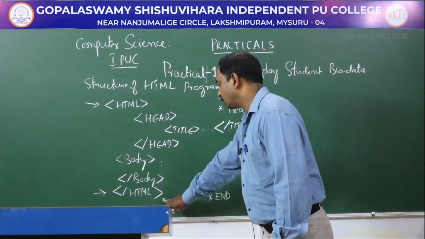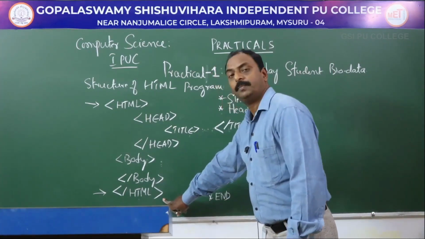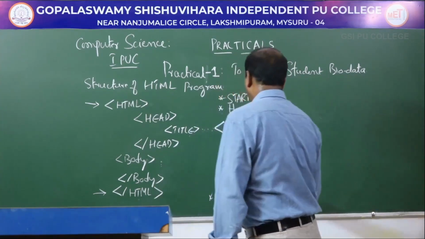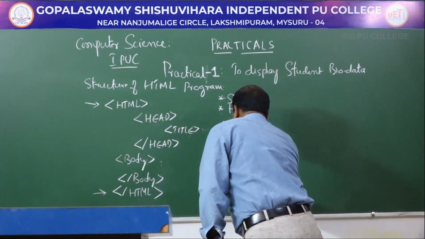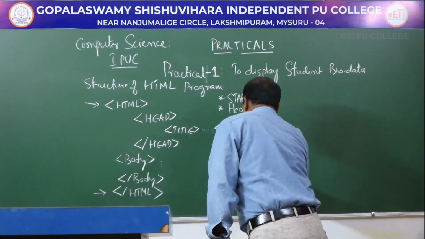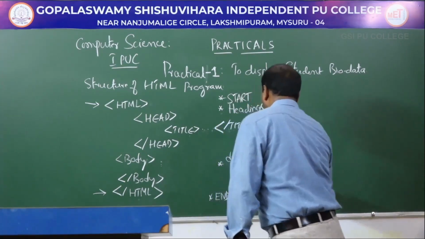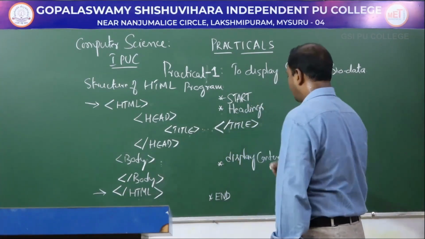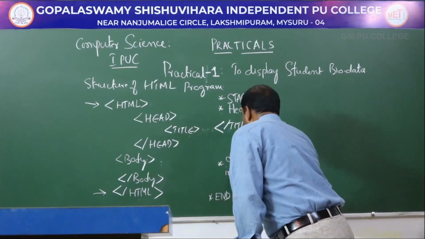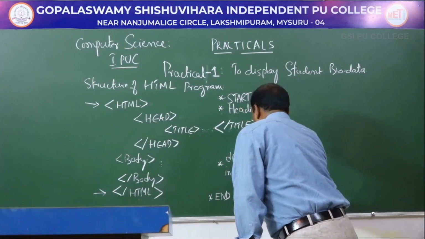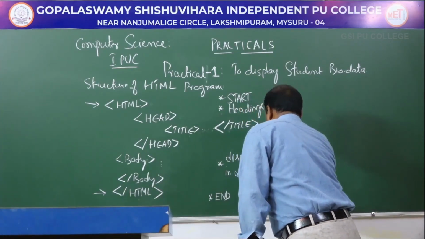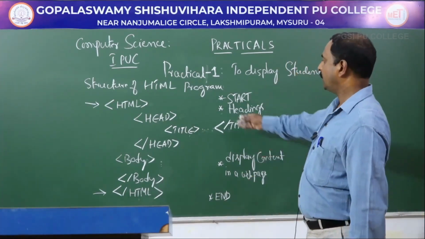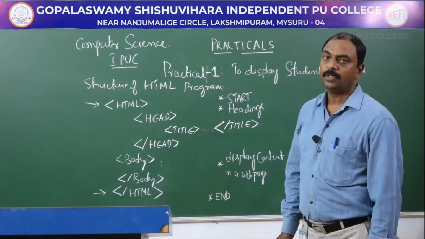Next, finally we have to close with HTML tag. So here body tag we are using here, it displays the content in a web page. So this is a structure of HTML program.